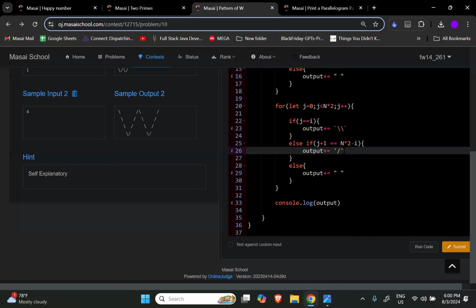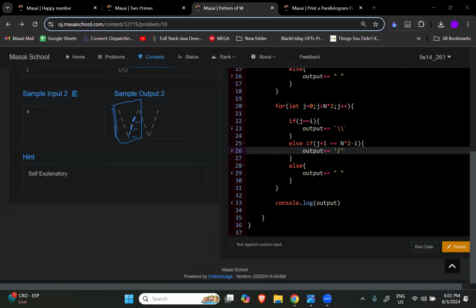जब हम see, we missed out on one thing. Thanks for pointing it out that it's partially accepted. See, what is happening here? This is one pattern, right? This blue box is one pattern. Now, when you print this line, we are printing extra spaces because the loop is still continuing, right? We are not breaking the loop. So whenever we print this line, we should break the loop, right? That's the issue, most probably, that we are getting here.